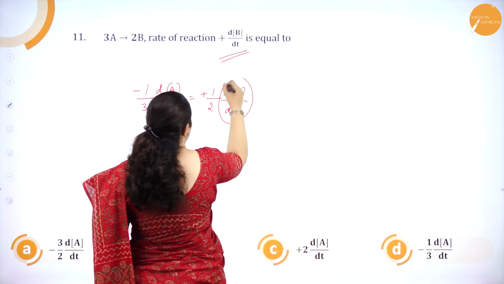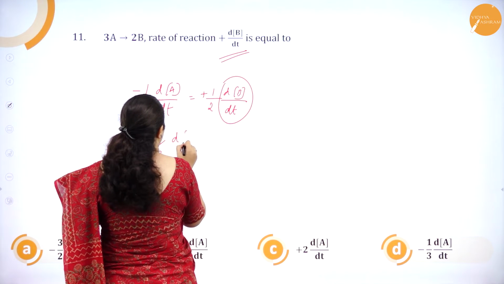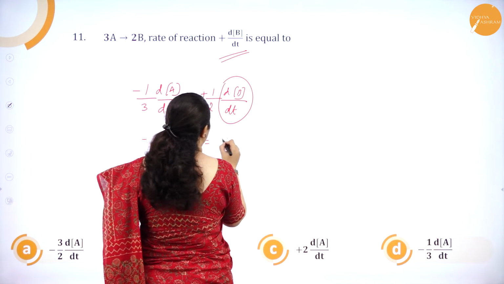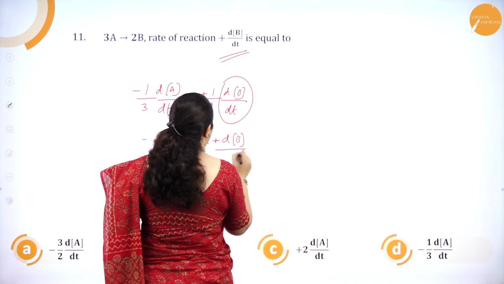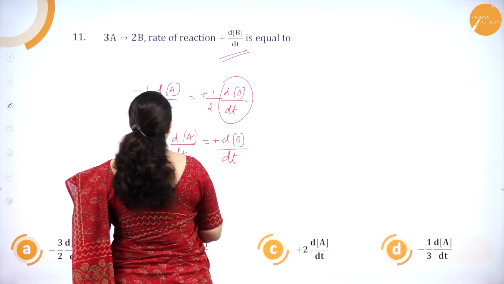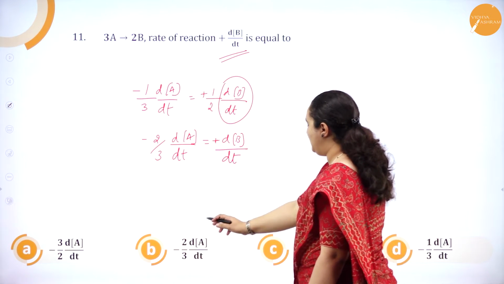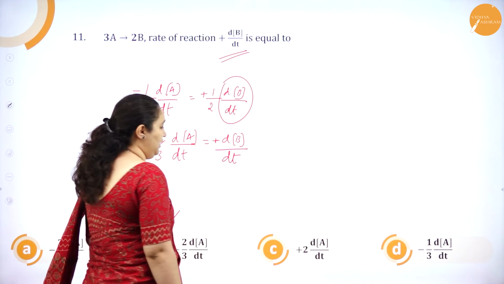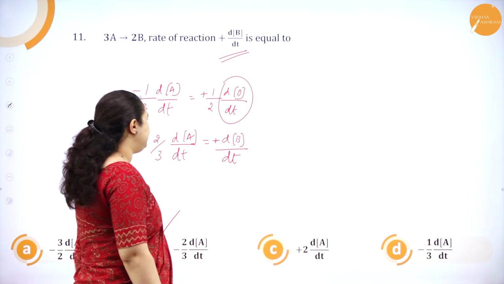Now I want in terms of this, so I'll take this on the other side. So minus 2 by 3 dA by dt is equal to plus dV by dt. So the answer is minus 2 by 3. So which is the correct answer? Minus 2 by 3 dA by dt. Option B is the correct answer. So I hope you have understood this.